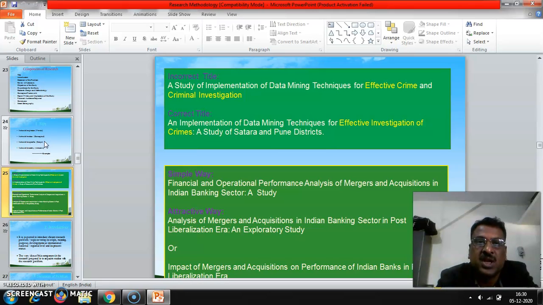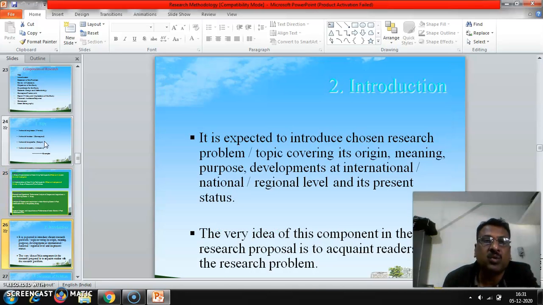Simple way is: financial and operation performance of mergers and acquisitions in Indian banking sector, a study. Attractive way is: analysis of mergers and acquisitions in Indian banking sector in post-liberalization era, an exploratory study. Or: impact of mergers and acquisitions on performance of Indian banks in post-liberalization era. So these are called the attractive ones.